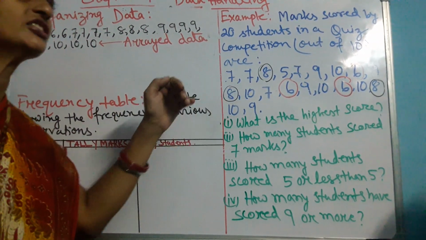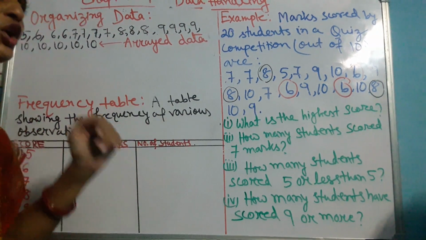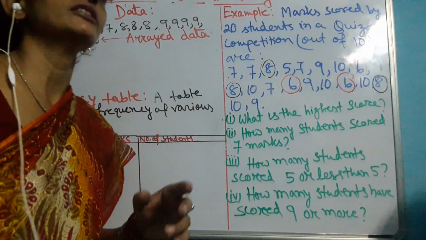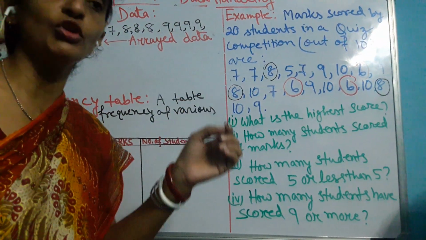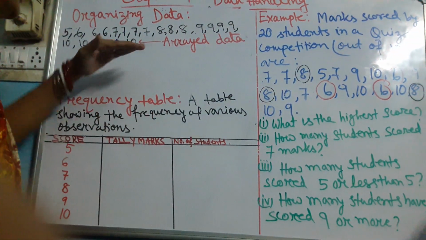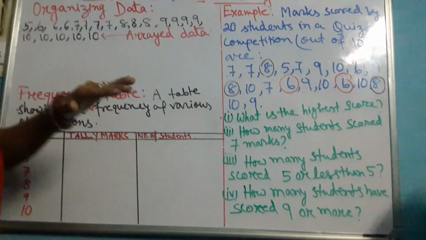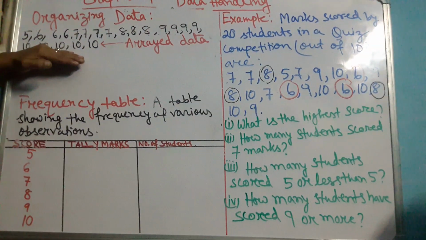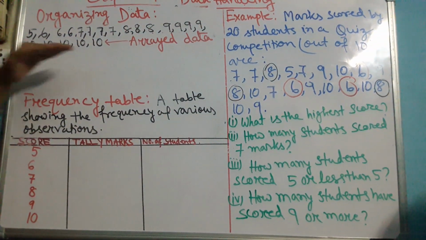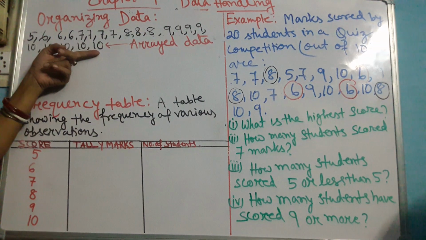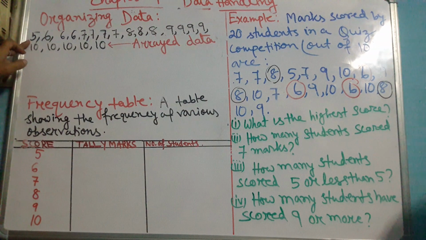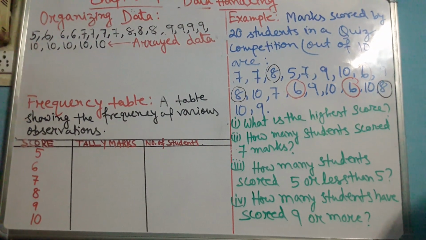If you arrange it in ascending or descending order, what is the advantage you will get? One advantage is that you can find out which is the smallest score someone has scored, or what is the highest score. Here I have arranged all these data. Now you can tally this with the data we have in the questions. What is the highest score? That is 10. What is the smallest score? That is 5. Someone has scored 5, so this is the smallest score.